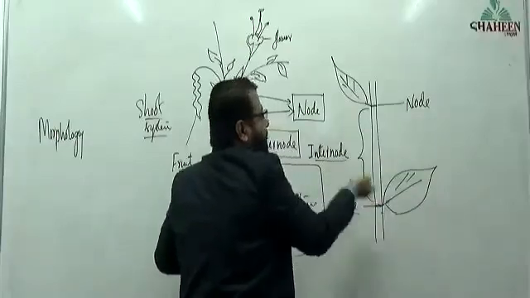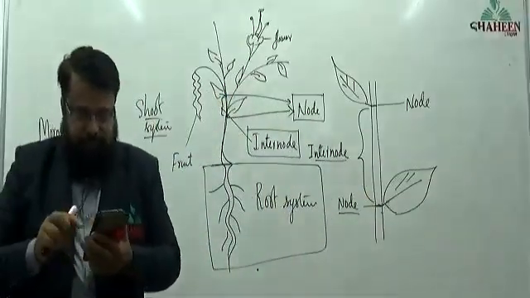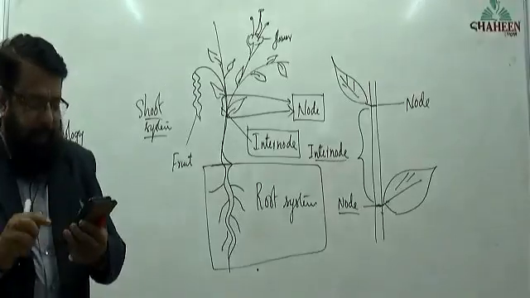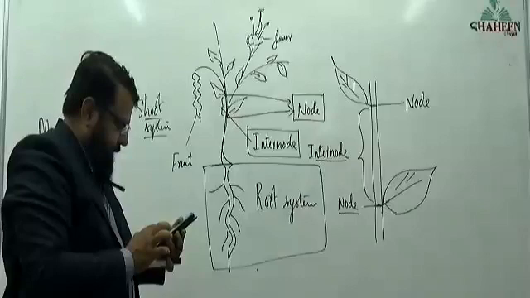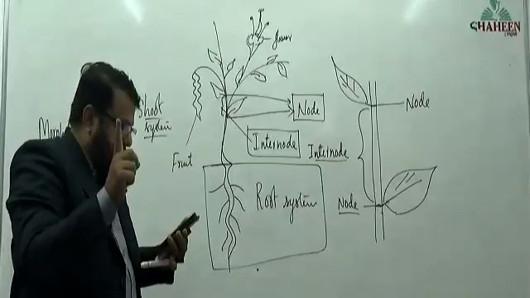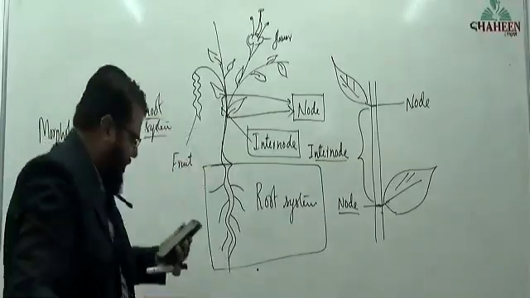Inter is there, that is internode. Is it clear to you?